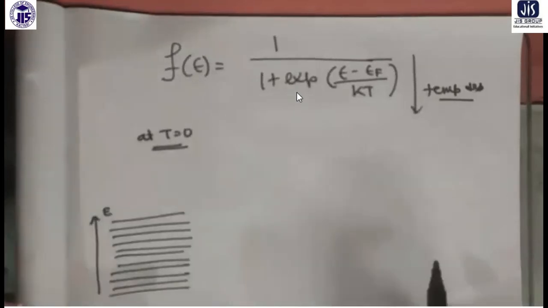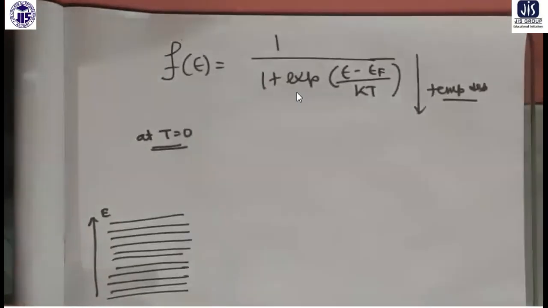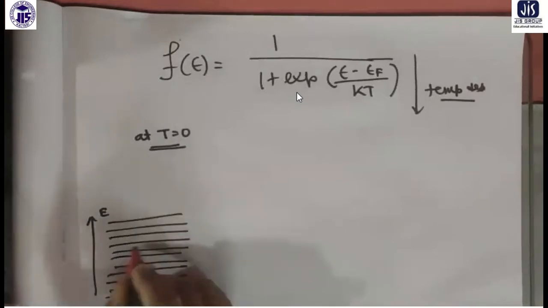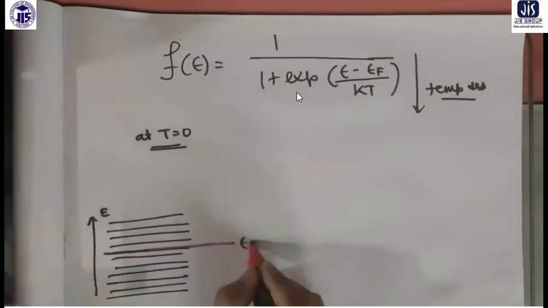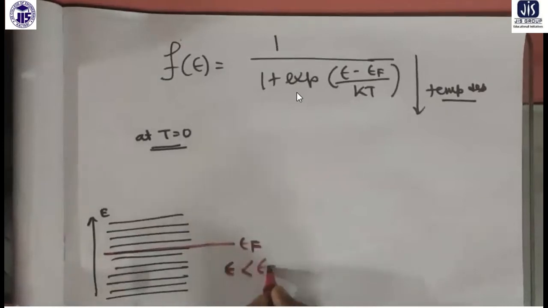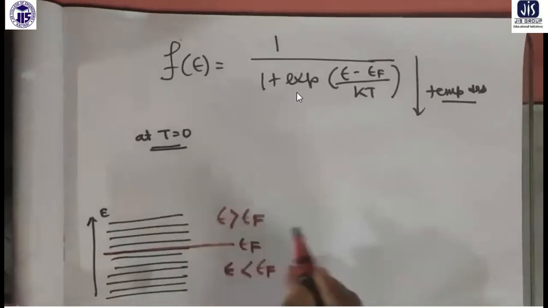Now at absolute zero, it might happen that, say, this is some energy level EF. There may be some energy level less than the Fermi energy level, or the energy level I want to calculate may be greater than the Fermi energy level.